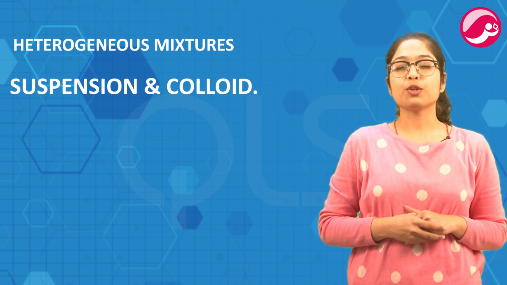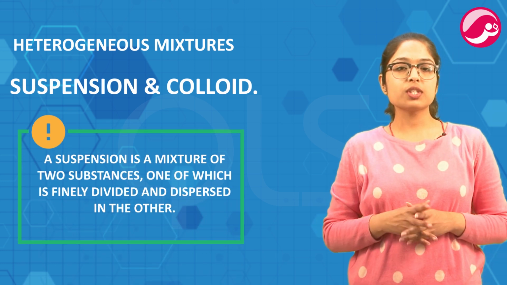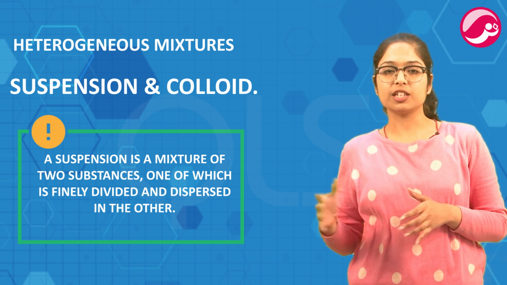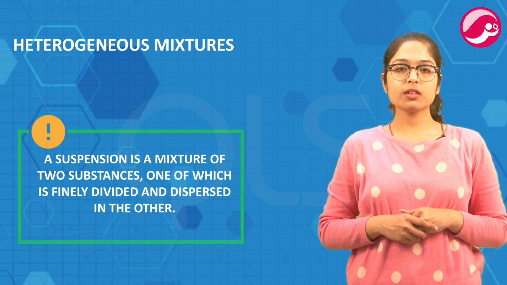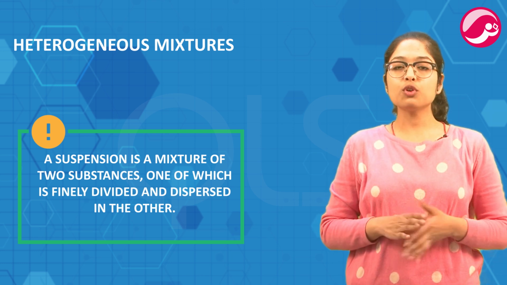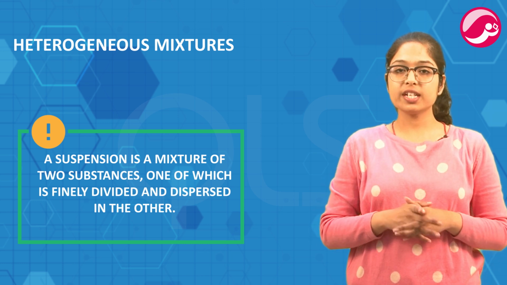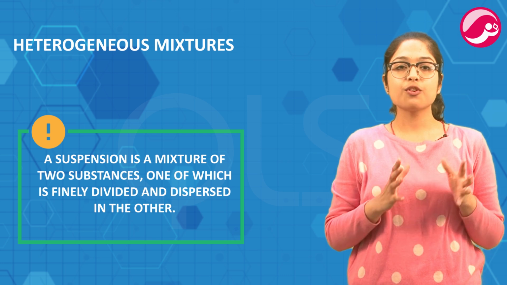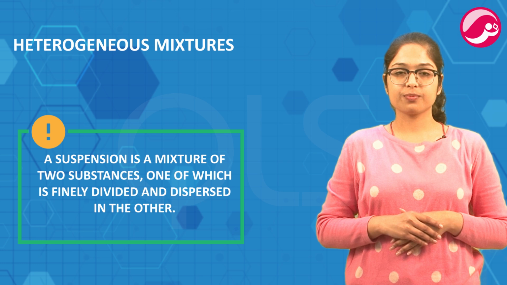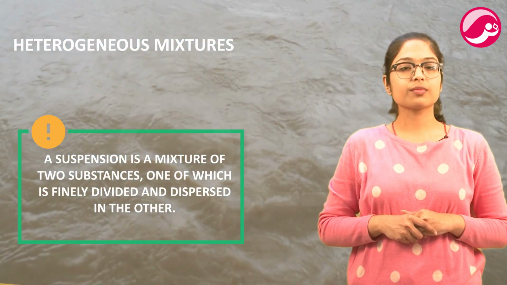So first we are going to talk about suspension. A suspension is a mixture of two substances, one of which is finely divided and dispersed in the other one. Just like solution, a suspension also have two components, a dispersion medium which is equivalent to solvent in solution and the dispersed phase which is equivalent to solute in solutions. An example of suspension is muddy water.